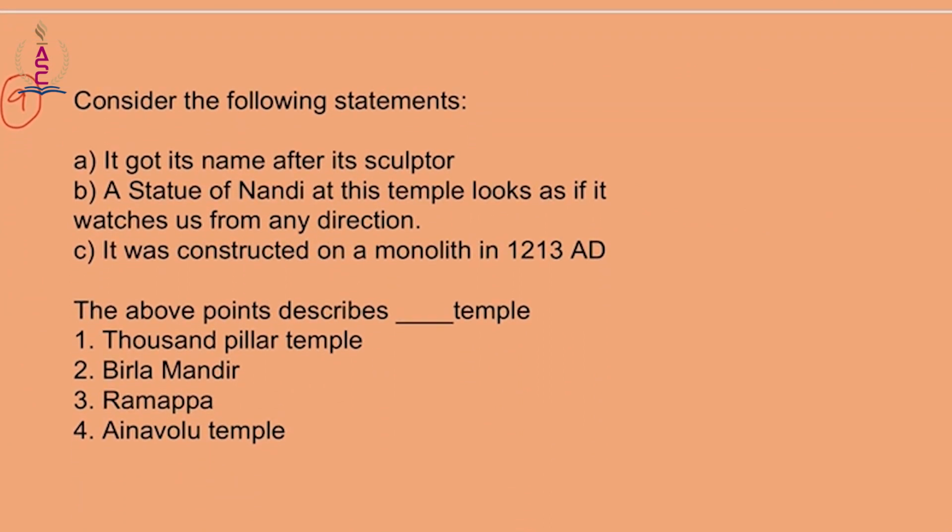Now these are the statements that have been given. It got its name after its sculptor. A statue of Nandi at this temple looks as if it watches us from any direction. It was constructed on a monolith, meaning a single rock, in 1213 AD. We all know that the answer is Ramappa.